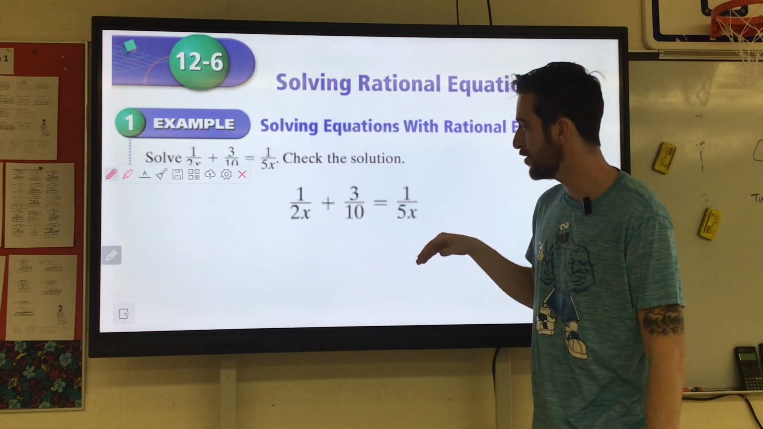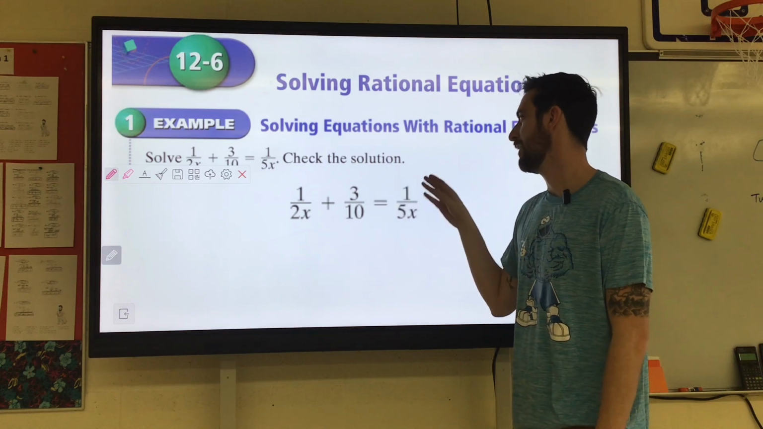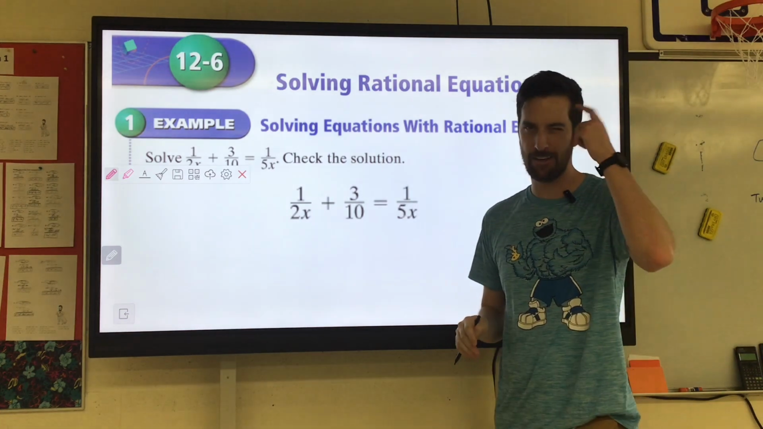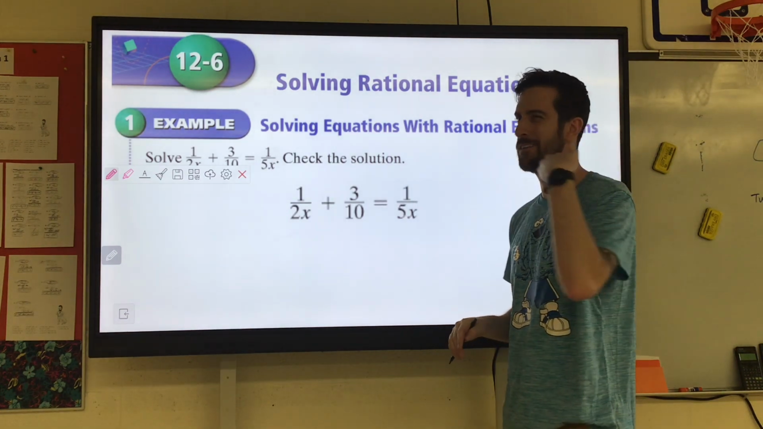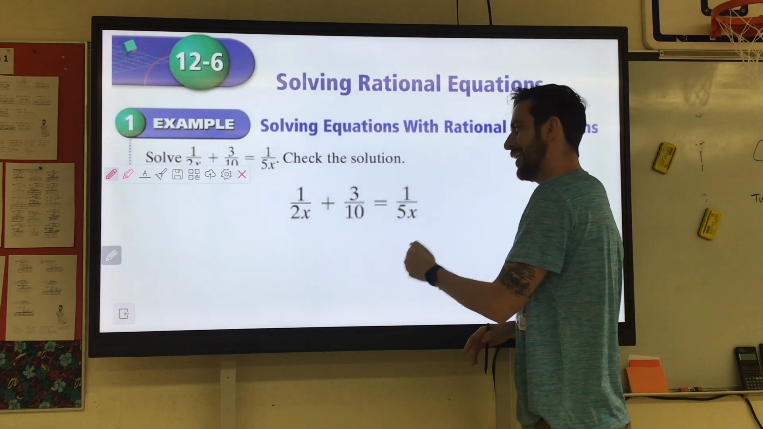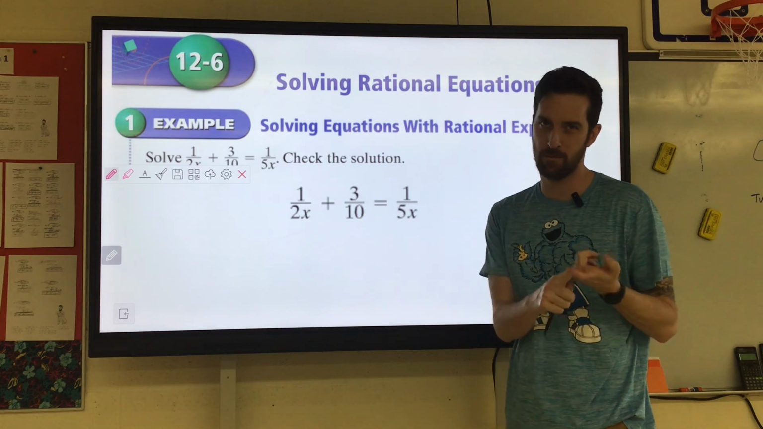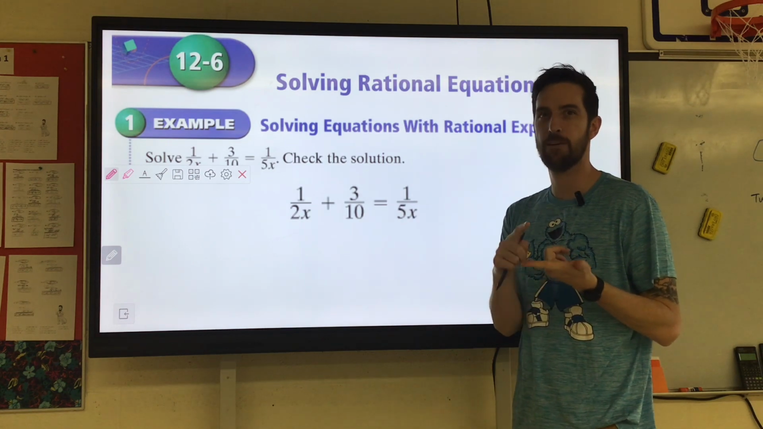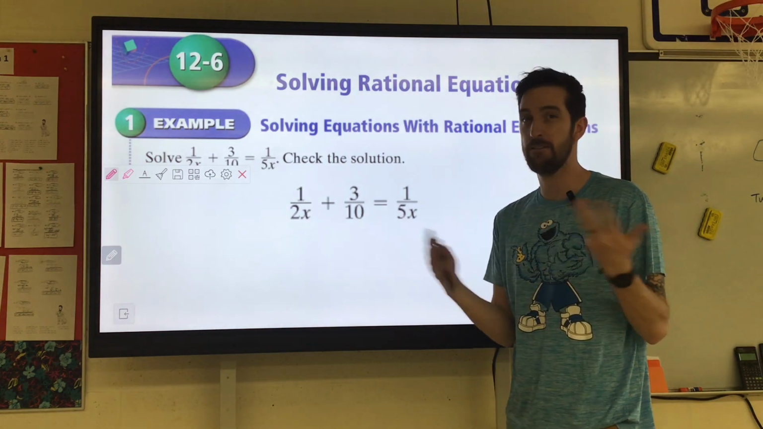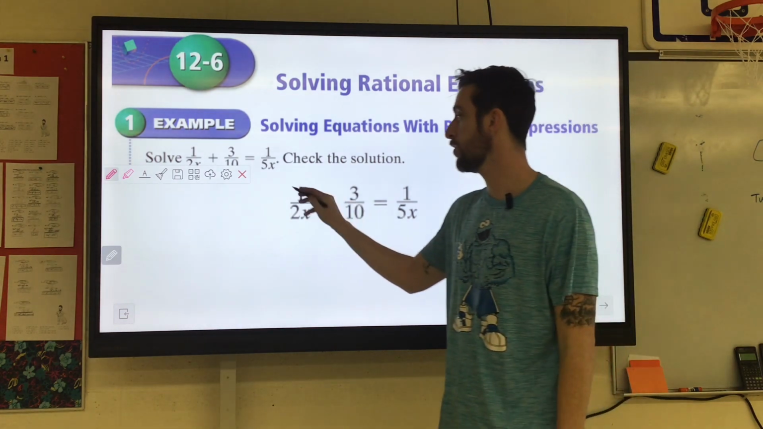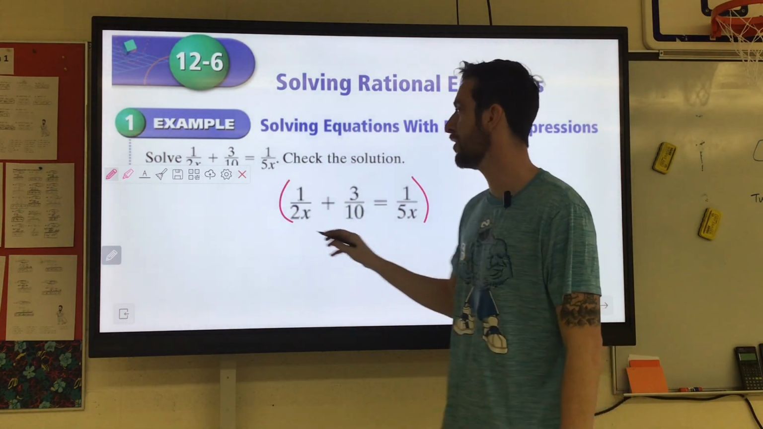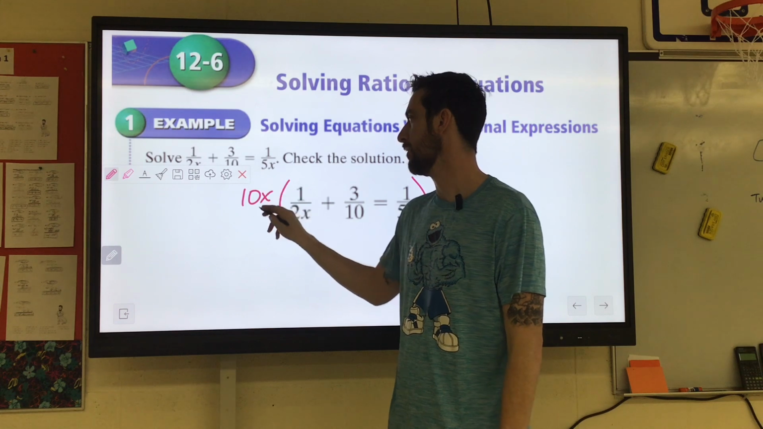So we have 1 over 2x plus 3 over 10 equals 1 over 5x. So I need to think in my head, what is something that 2x, 10, and 5x can all go into? Well, I see they have an x, so we're going to have to include that. If I'm thinking about 2, 10, and 5, they all go into 10. So here's what we're going to do. We're going to multiply everything in this equation by 10x.